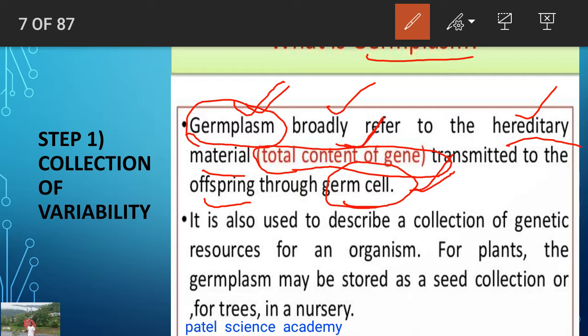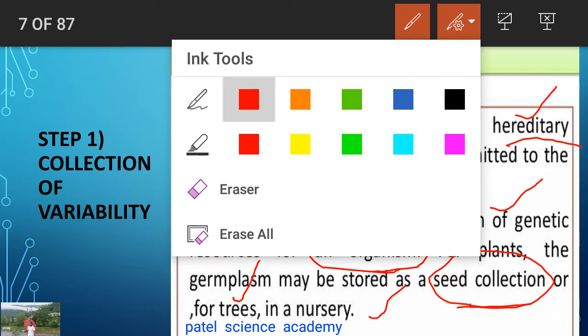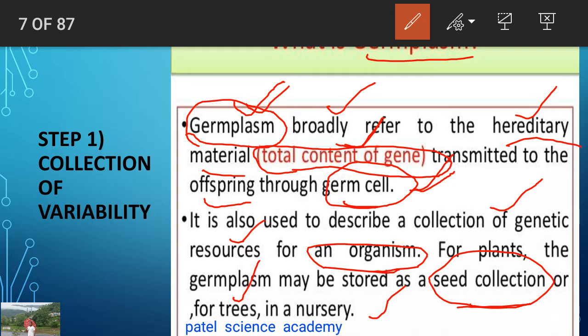It is also used to describe the collection of the genetic resources of an organism. For plants, the germplasm may be stored as a seed collection, or for trees in a nursery. So seed collection is an example of germplasm. So dear students, germplasm means the total content of the gene. For example, a seed collection from any plant is the germplasm of that plant.